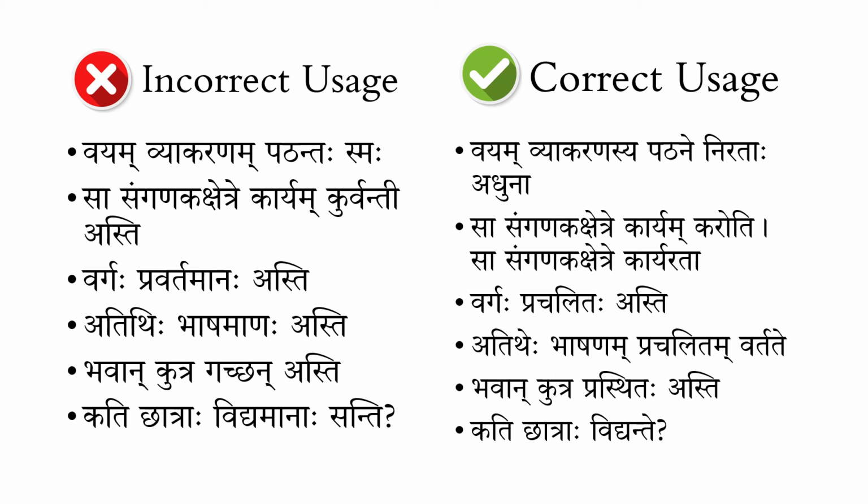Now note that this asti, asmi, as dhatu is actually used like a filler. It doesn't actually indicate any kriya as such.